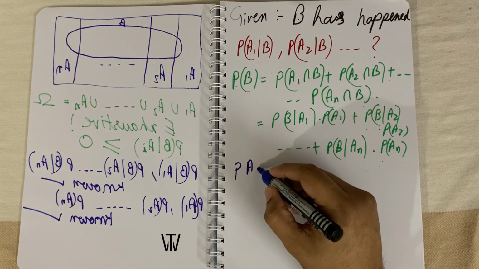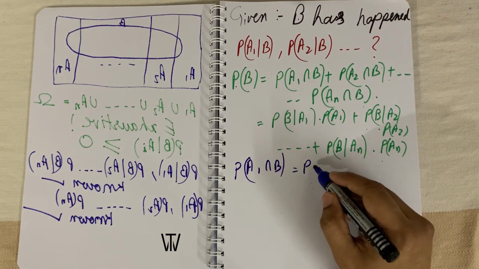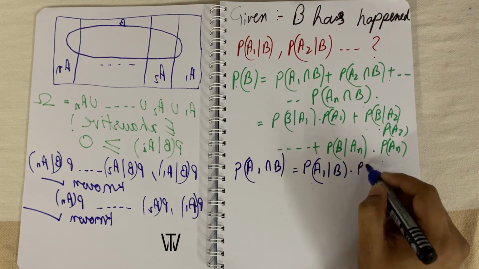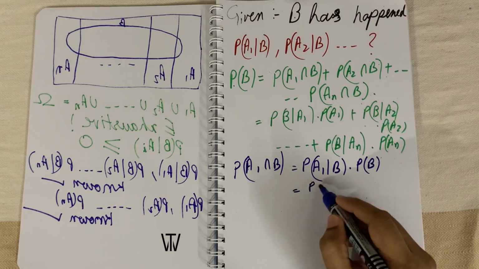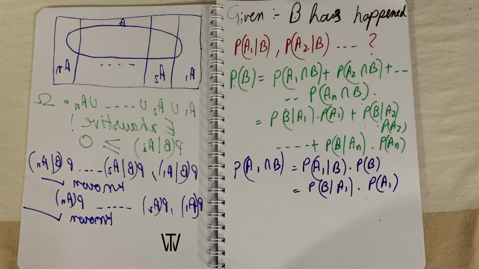From the same multiplication law, P of A1 intersection B equals P of A1 given B into P of B. That's also equal to P of B given A1 into P of A1.